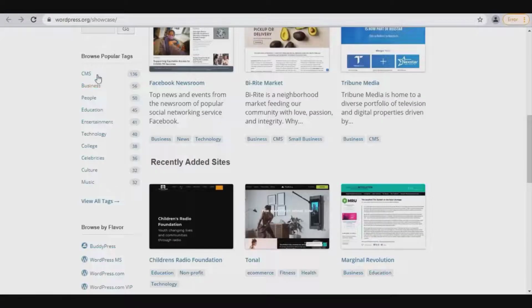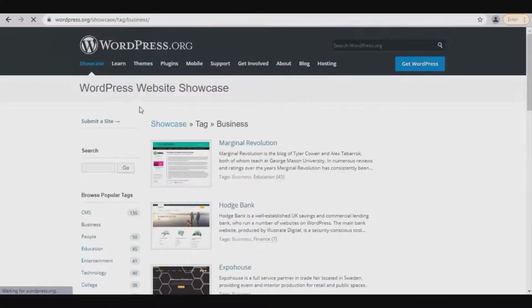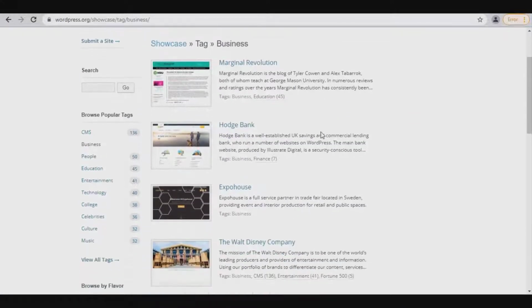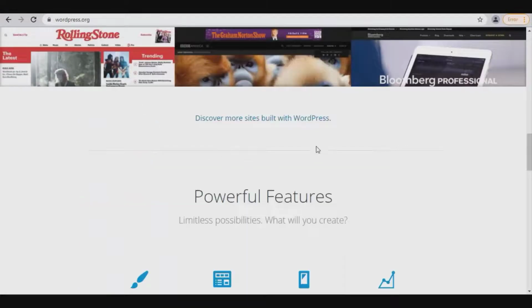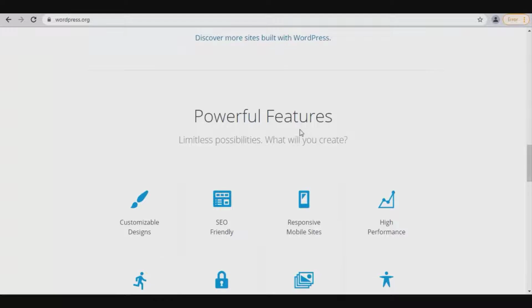From left, we can browse sites via popular tags. Let's select business, and all the business websites will open. That way you can open more tags and sites. Back on the main page, next, we have powerful features.